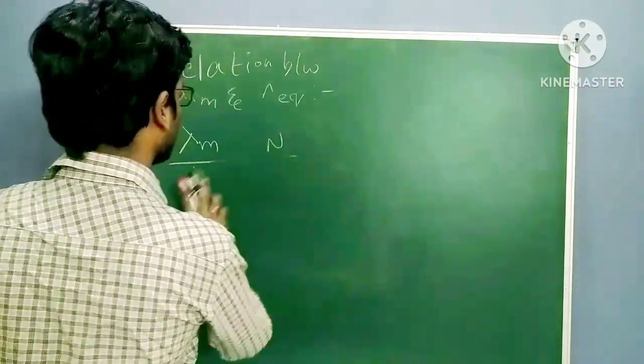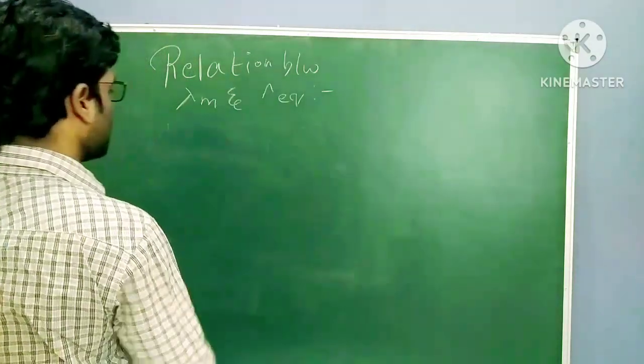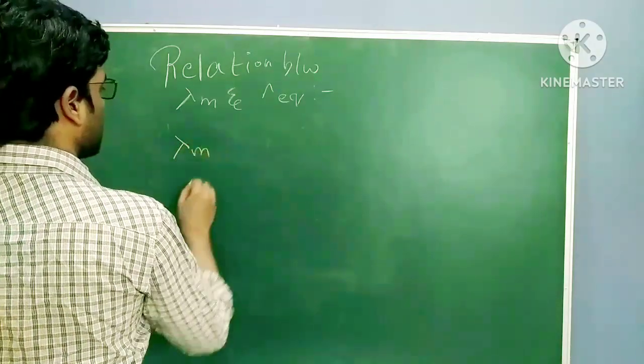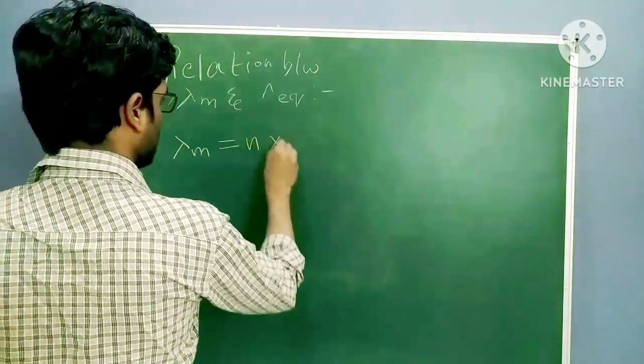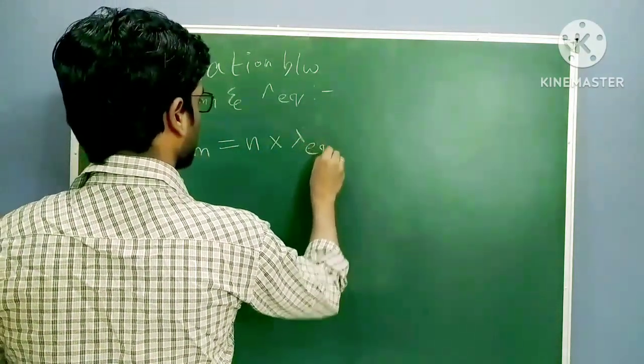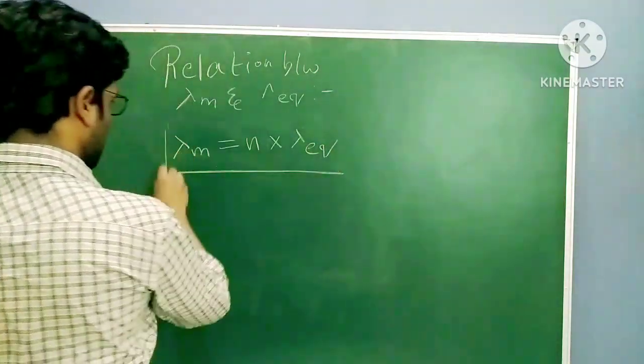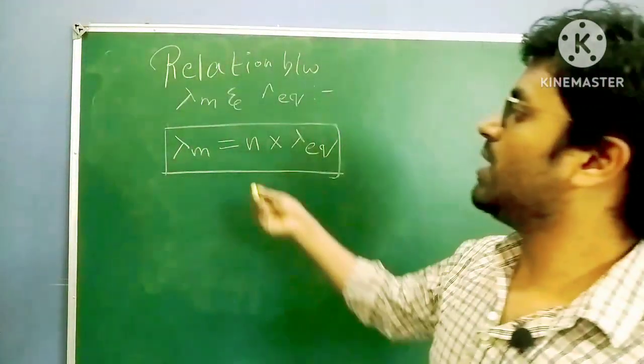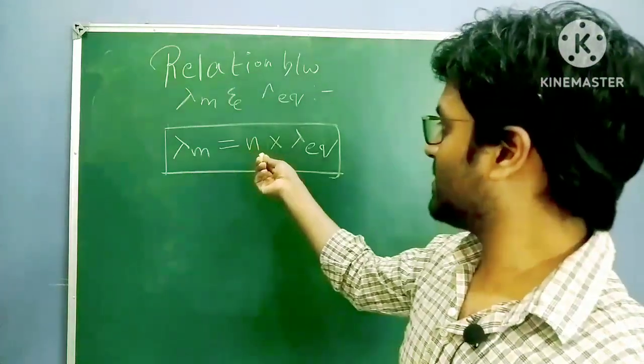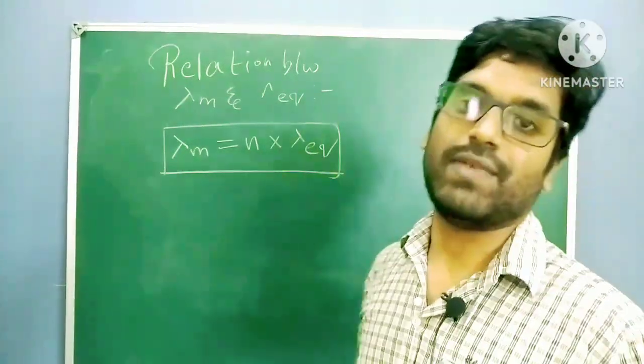Lambda m equals n factor into lambda eq, equivalent conductance. So this is the relation: molar conductance equals n factor into equivalent conductance.